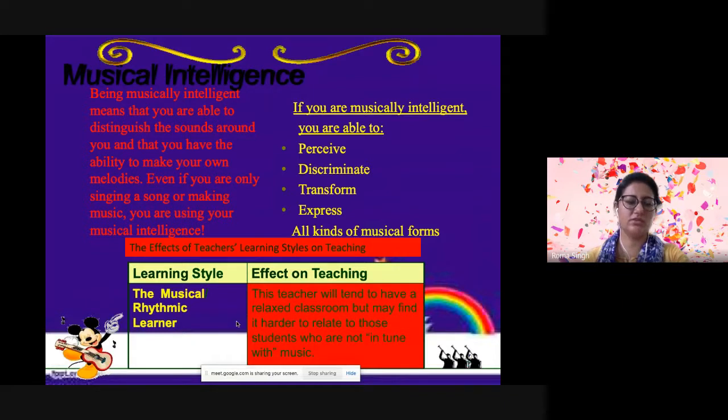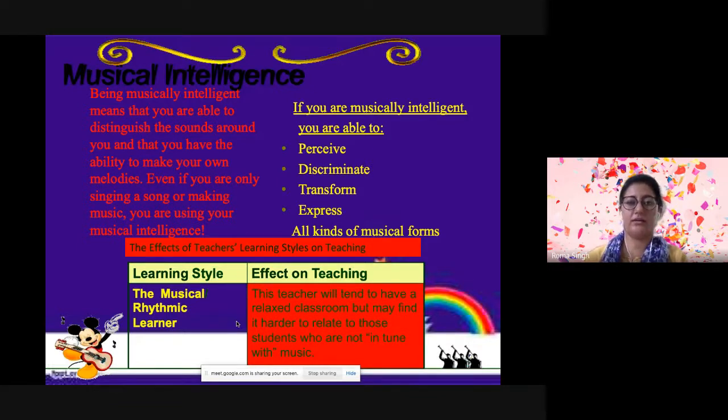Then there is musical intelligence, and people who have strong musical intelligence are good at thinking in sounds. They are able to distinguish the sounds around them, and they have the ability to make their own melodies, even if they are only singing a song or making music. So they are using their own musical intelligence.